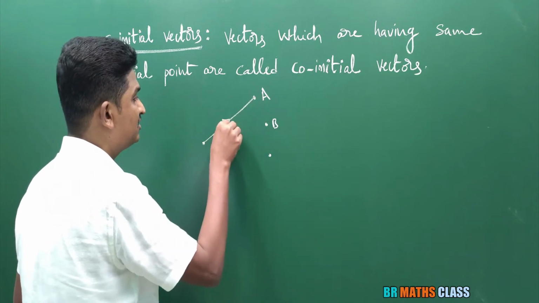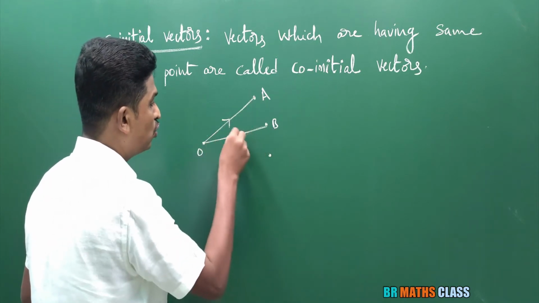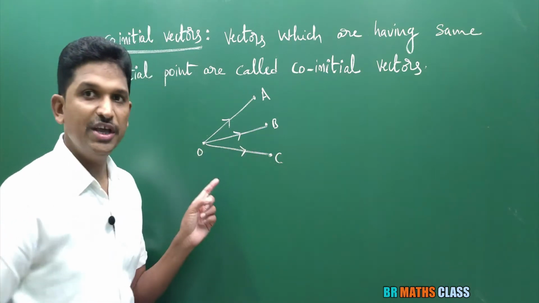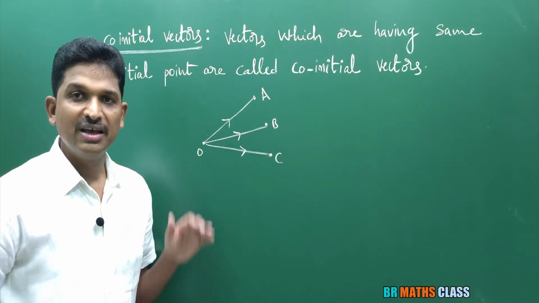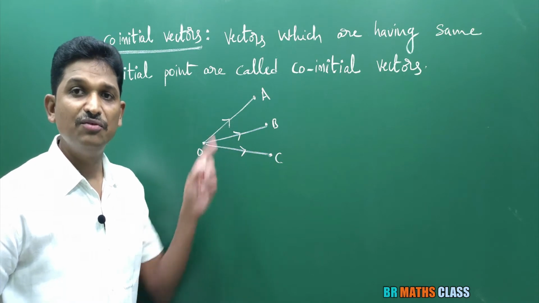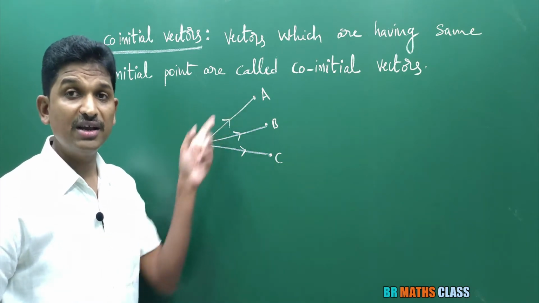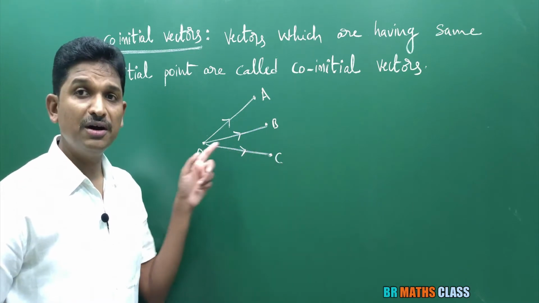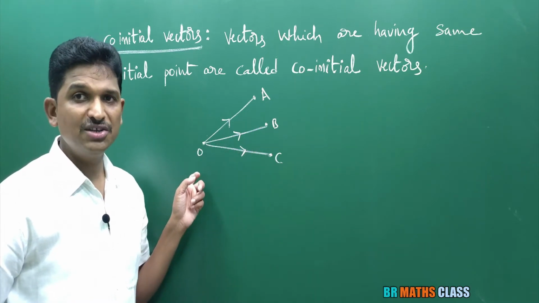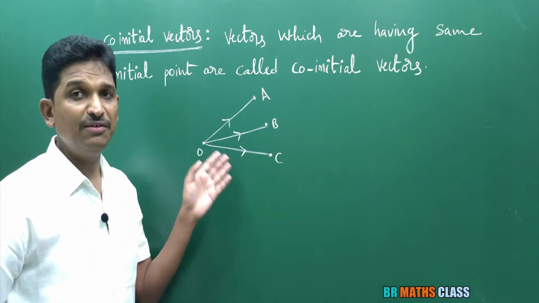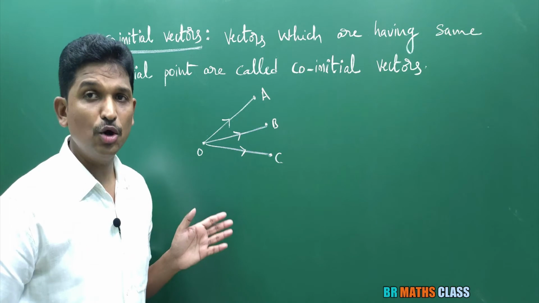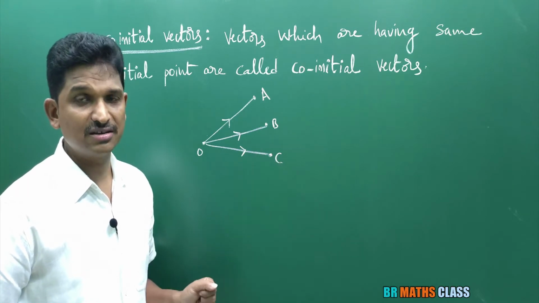You see here, this OA bar is a vector, OB bar is another vector, OC bar is another vector. Here, these are the three vectors with same initial point. OA bar initial point is O, OB bar initial point is O, OC bar initial point is O. These are the vectors which are having same initial point. So, OA bar, OB bar, OC bar are known as co-initial vectors.